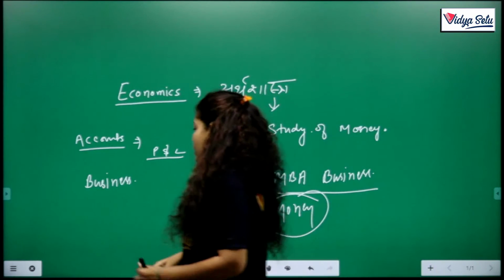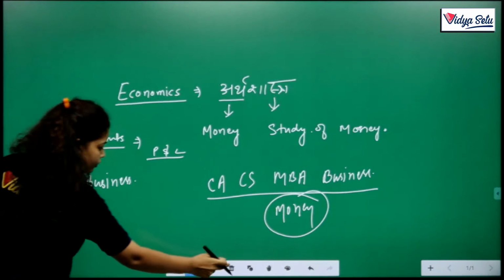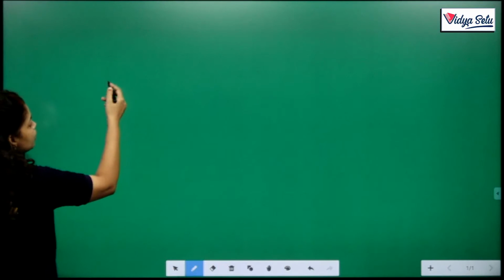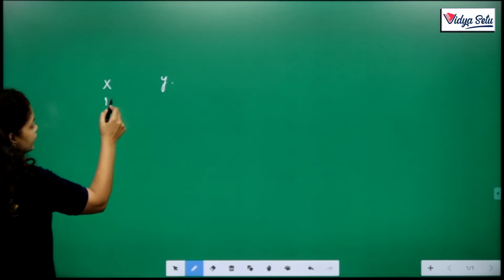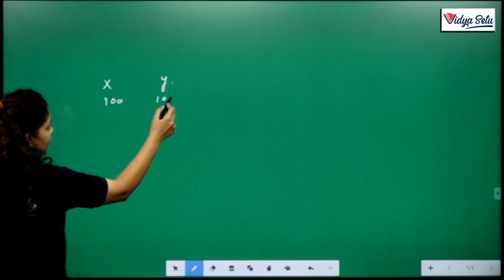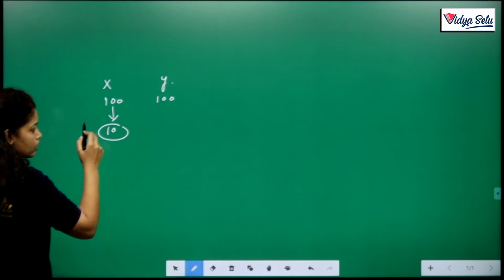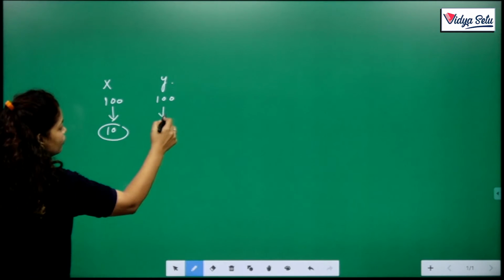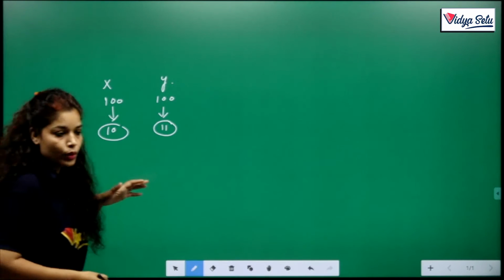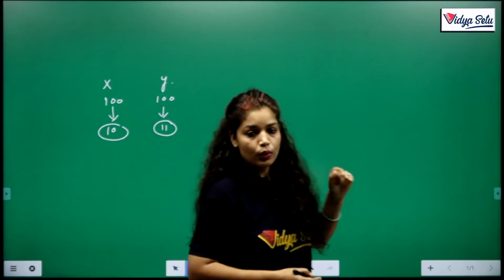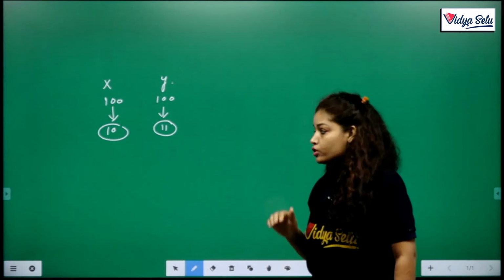For more clarity, I give you an example. If I have two employees, X and Y, I give 100 rupees to both of them. X purchases 10 commodities for 100 rupees and Y purchases 11 commodities of the same quality and quantity.